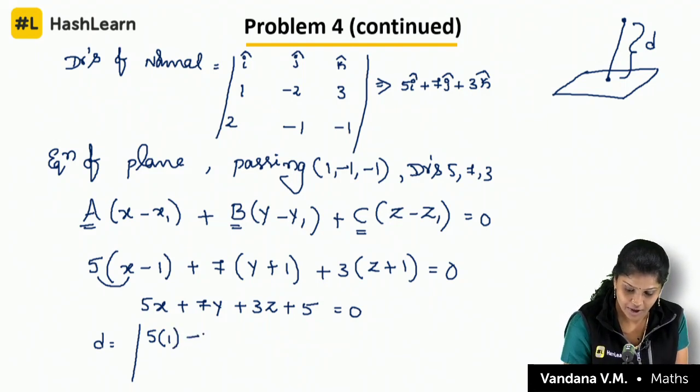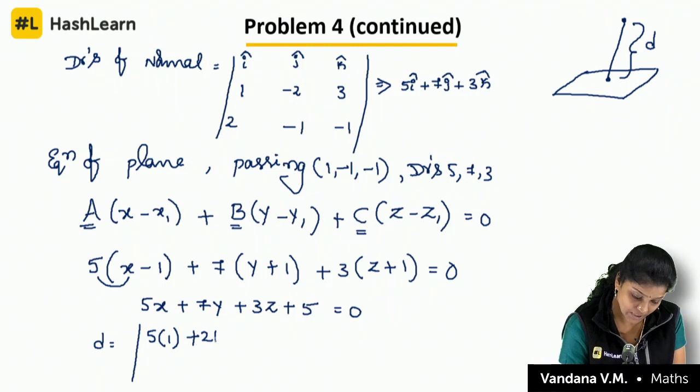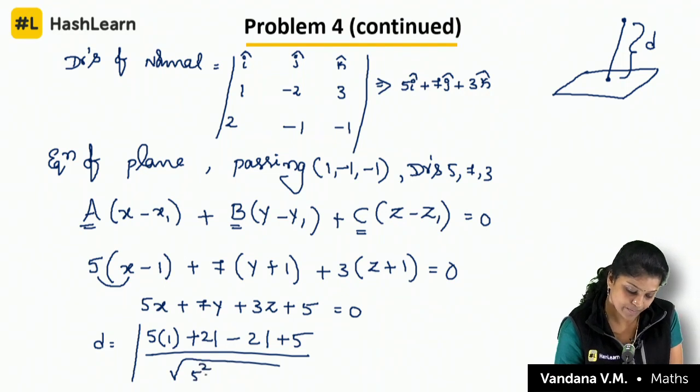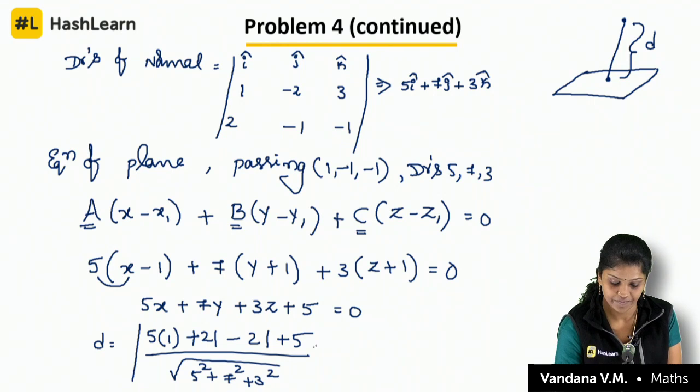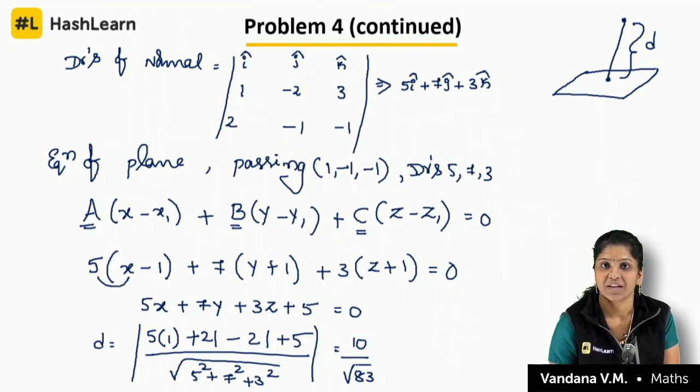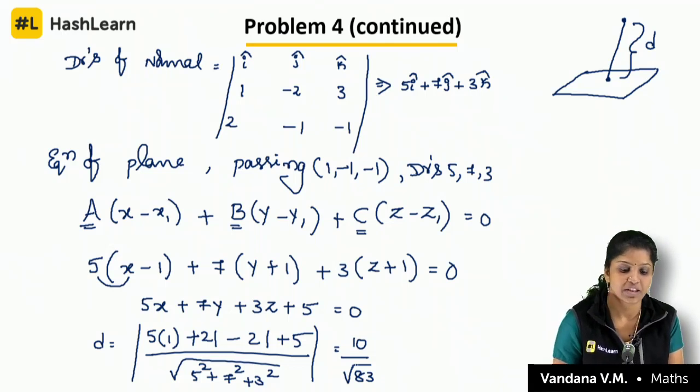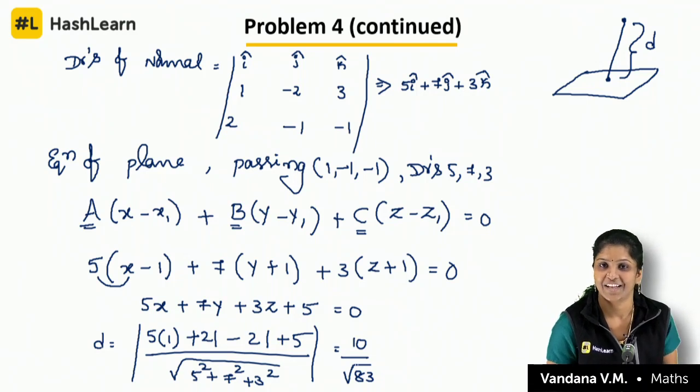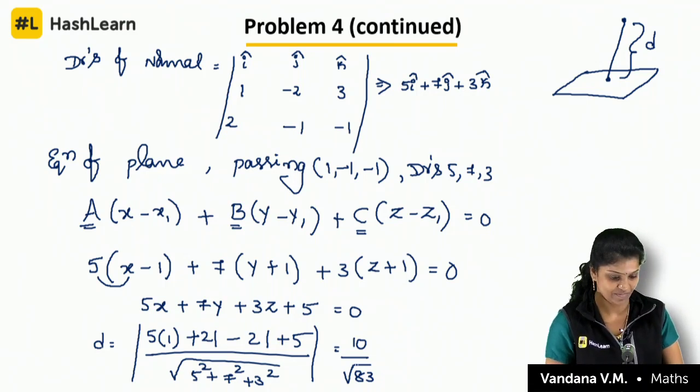If you multiply, minus plus 21 minus 21 plus 5 by root of 5 square plus 7 square plus 3 square. So you will get 10 by root 83 units. Clear, children? Any doubts? Please let me know. If you have any doubts, I'll solve that. Okay? Next question.